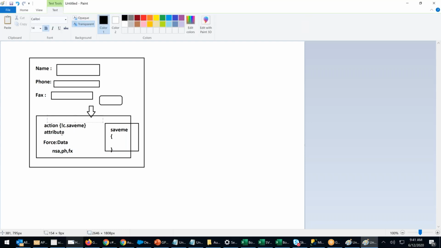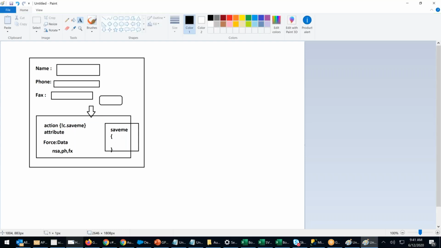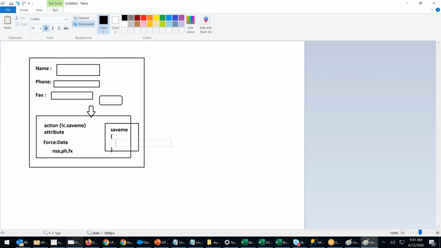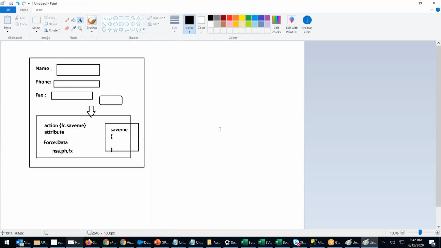Whatever attribute is coming from there, read the name, put it in the nm. Read the phone from the argument dot phone, put it in the phone. Where fx equals argument dot, because argument will contain the value always, right? You have seen that the method arguments is what collects the data. So now from the argument, take one data out and put it in the child attributes. In the child component, create three attributes, because there are three data. All these three data will come in only one data called argument.